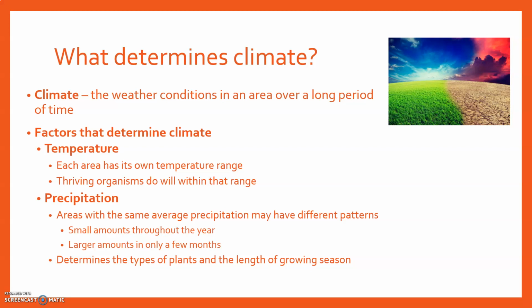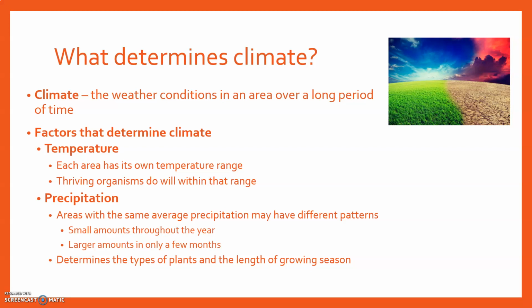Okay, precipitation. An area is going to have an average precipitation, same as temperature. Doesn't mean it cannot be more than that or less than that over the course of time, but it has an average, again, looking at long periods of time and often multiple years. So, small amounts throughout the year may occur in some places, larger amounts may only occur in a few places. An example of this would be places like Georgia, they have rain throughout the year. We do have wetter months and drier months, but we get rain all the time.